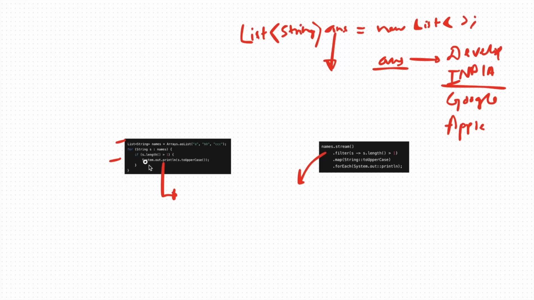Initially you can do it with the help of a loop. That is a correct solution, no doubt. But since Java 8 we have streams, so you can do it something like this. You can have answers.stream and apply a filter. You can apply a filter for length as well. Let's say if you want a length greater than 2, 3, whatever you want, you can do that. You can map to strings which are uppercase, and you can also use a forEach. So this is what exactly a stream is, and this is where you use it.